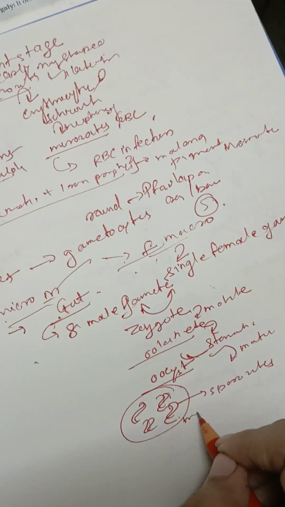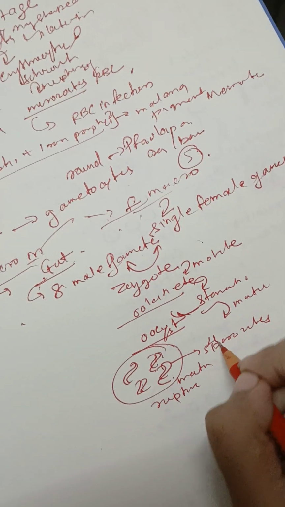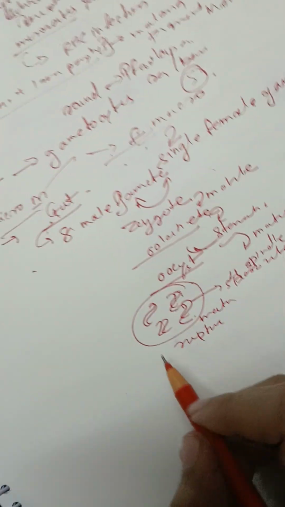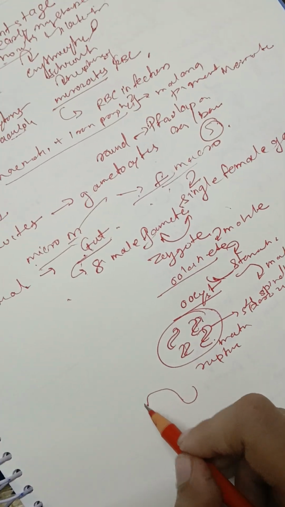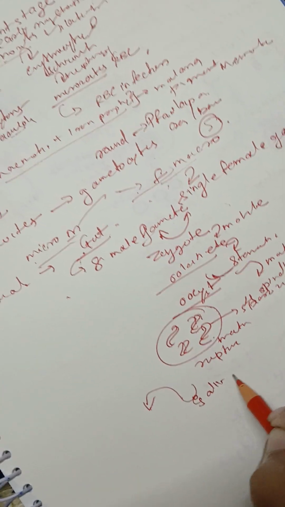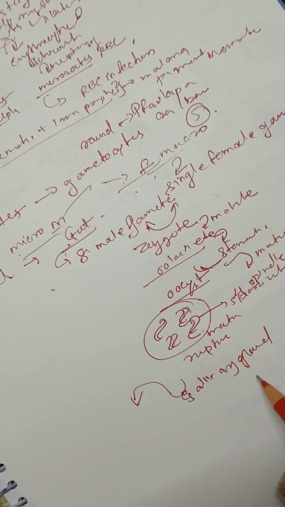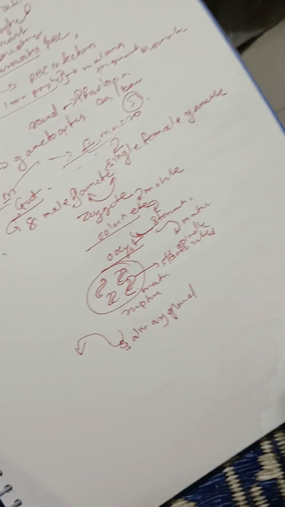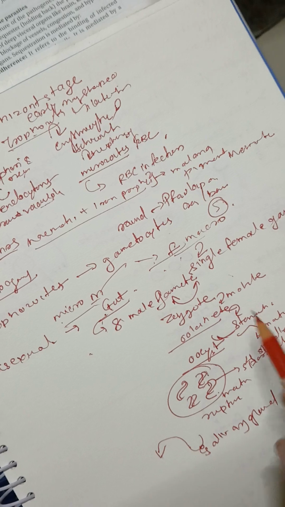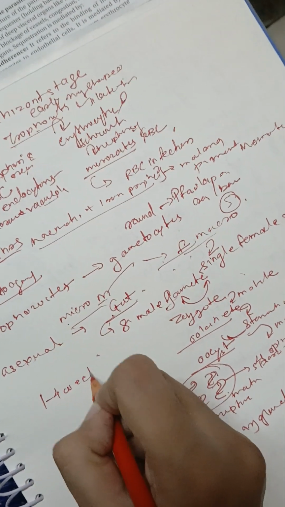Once the mature oocyst ruptures, these spindle shaped sporozoites will be released, and then they will very quickly enter the salivary gland of the mosquito. And once they enter the salivary gland, the mosquito is ready to infect a new human. So basically this whole process of completing the life cycle in the mosquito takes 1 to 4 weeks.